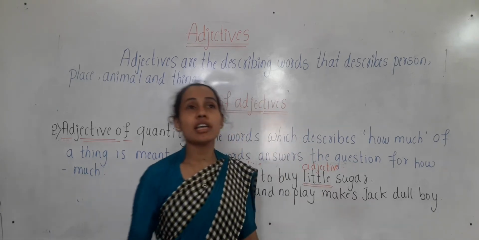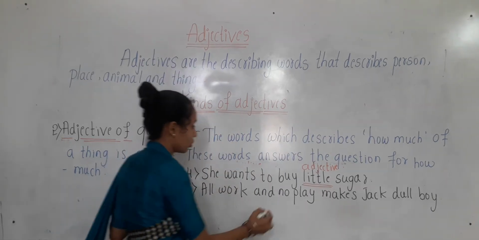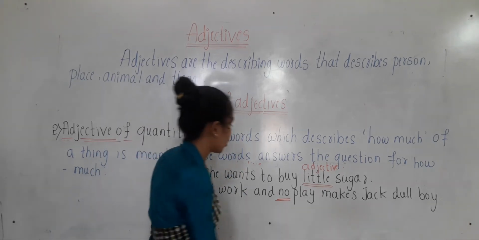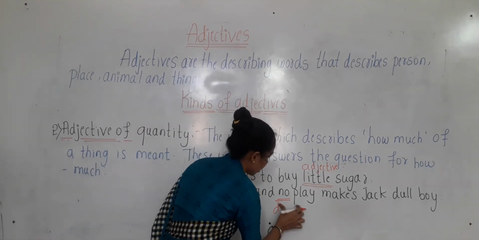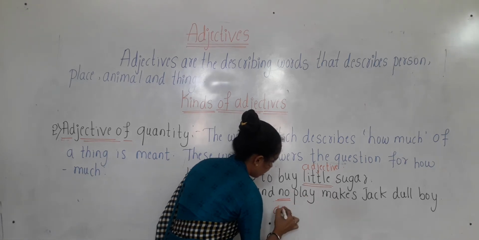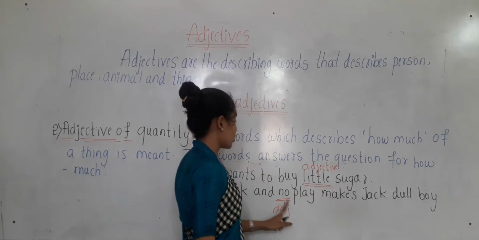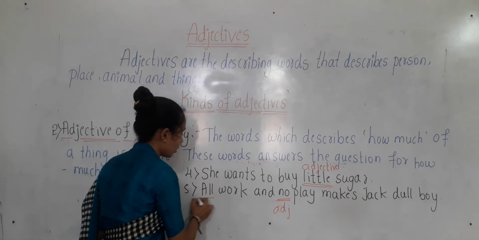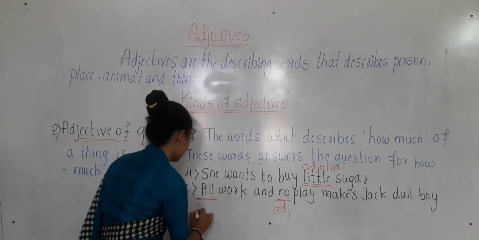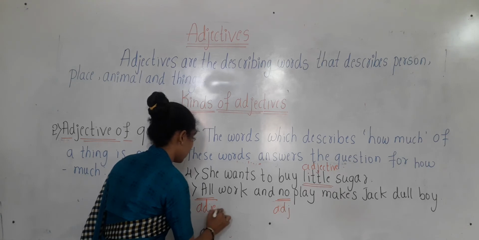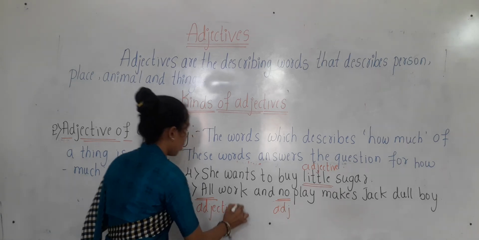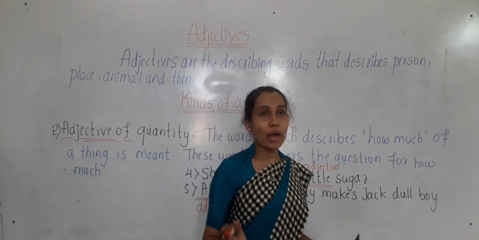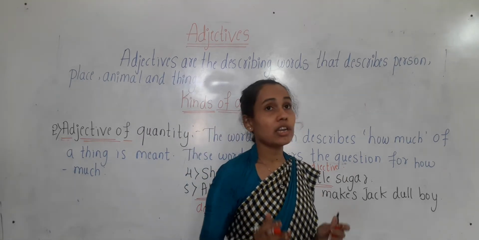So which word is the adjective here? No. Okay, no is here an adjective which shows the quantity of play. So no is an adjective and all is also an adjective which shows the quantity. All shows the quantity. No also shows the quantity of a noun.